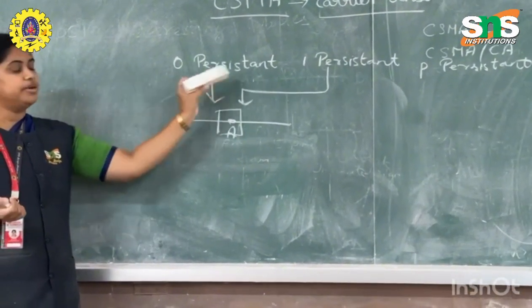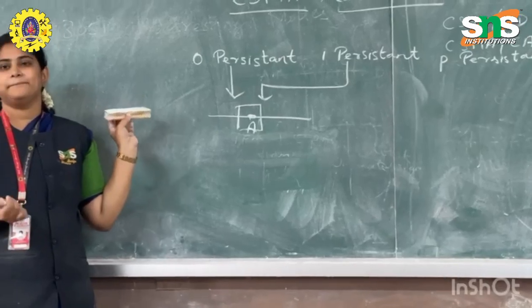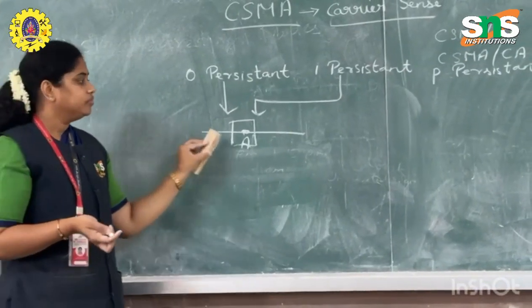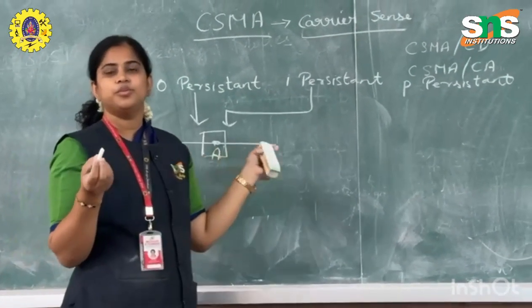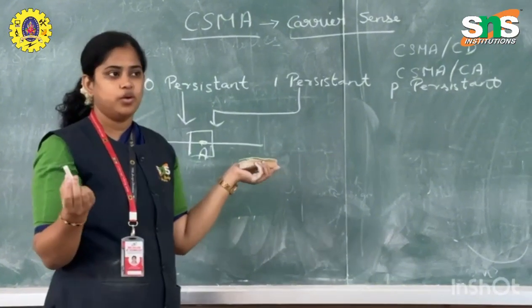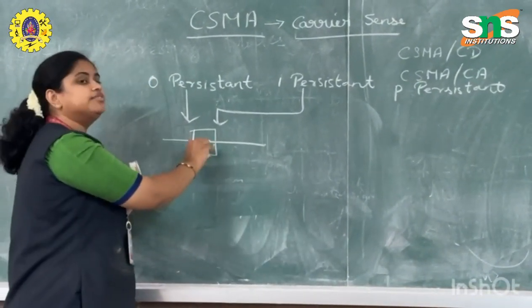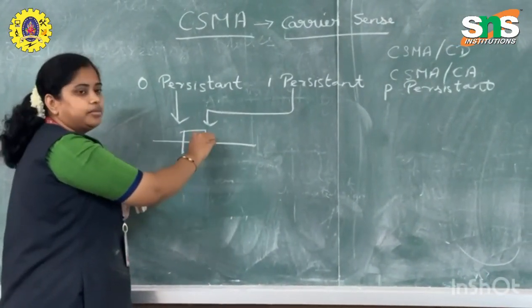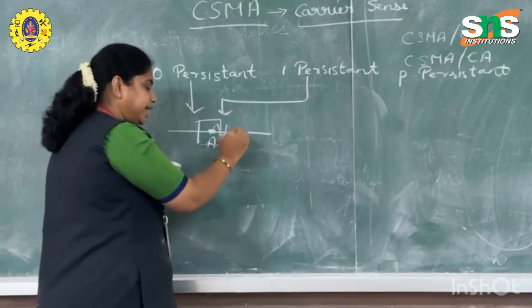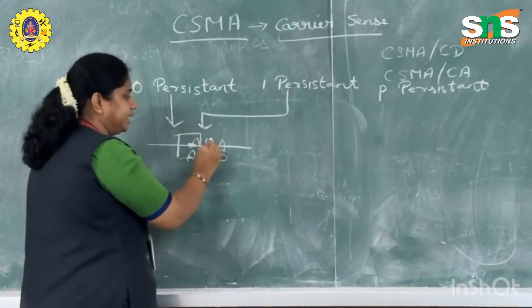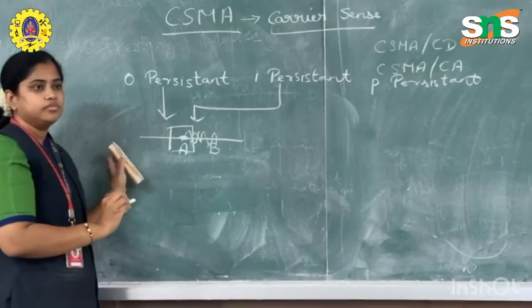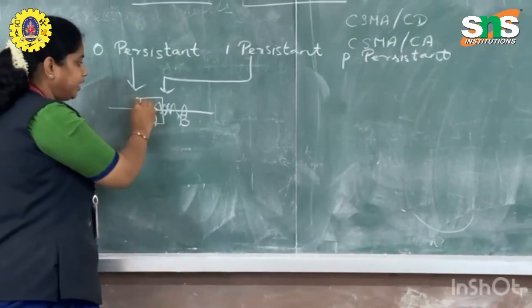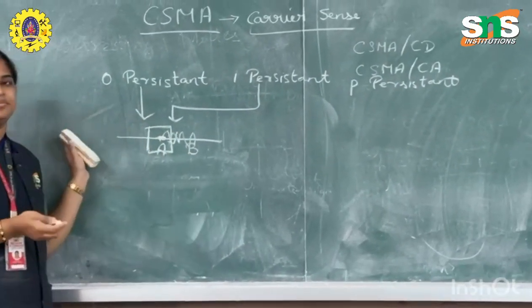What is the disadvantage of 1 persistent? It will be continuously checking, and once the channel is free, it will send the data. But at the same time, another station could also be sending the data. So that is a disadvantage.